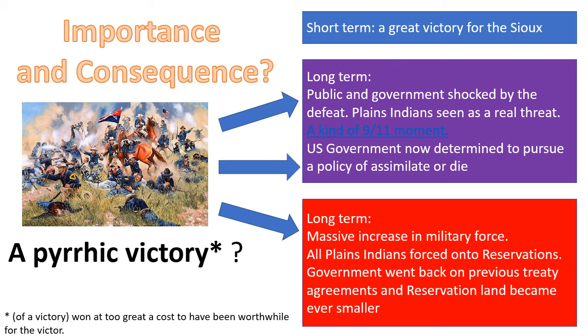So when you describe the Battle of the Little Bighorn as a Pyrrhic victory, it means yes, in the short term the Sioux win and the Sioux triumph over the US Army. But in winning this battle, they bring down the full might of the US government and the US Army down on themselves. And that's a force they can't beat. So ultimately, the victory at the Battle of the Little Bighorn, ironically, sows the seeds of the ultimate defeat of the Sioux as a nation, because the US government turns its full attention on finally destroying the threat of the Plains Indians. So make sure you understand that, and then once you do, move on to the next slide.